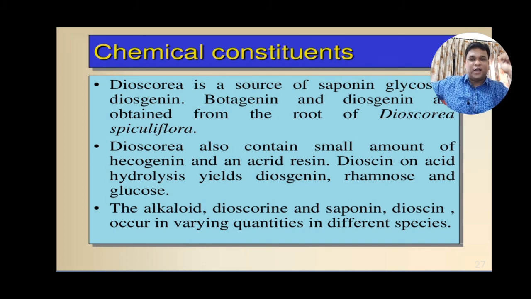Dioscin, on acid hydrolysis, yields diosgenin, rhamnose and glucose. It also contains the alkaloid dioscorine and the saponin dioscin, which occur in varying quantity in different species.